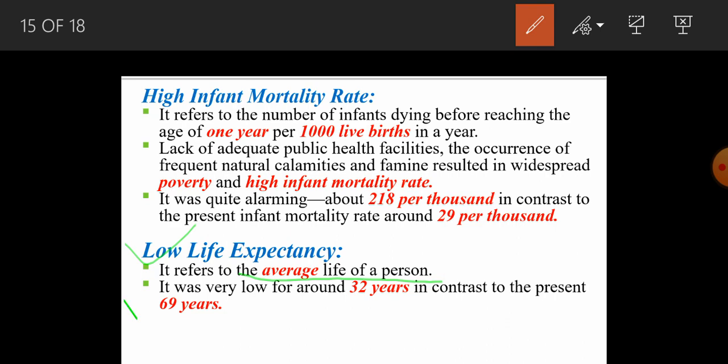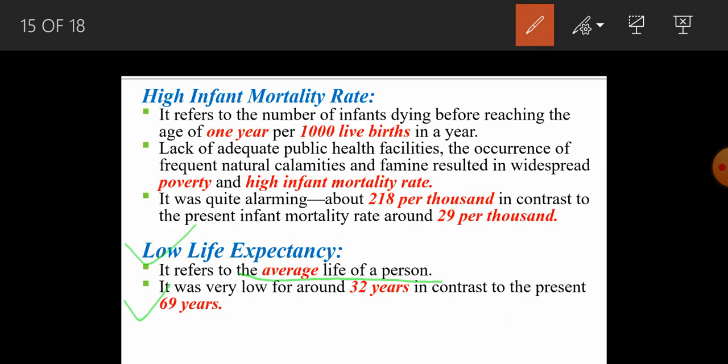The second point says that it was very low, around 32 years. 32 years is a very low figure right now. Even in your family, might be your grandmother and grandfather have survived for more than 100 years.